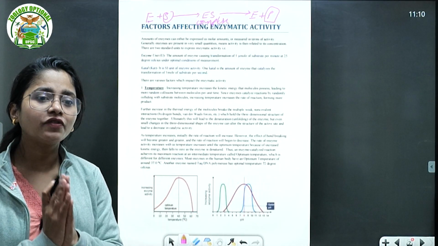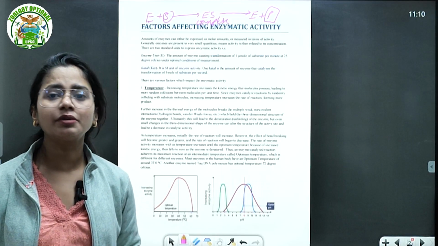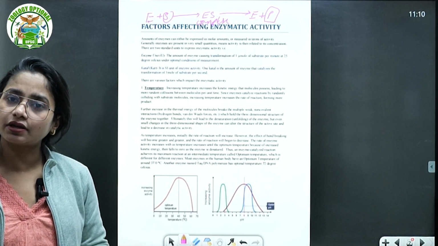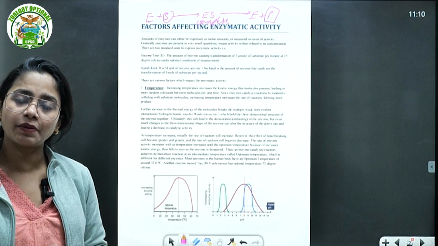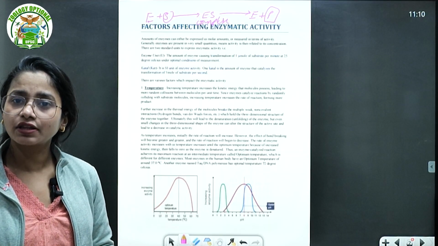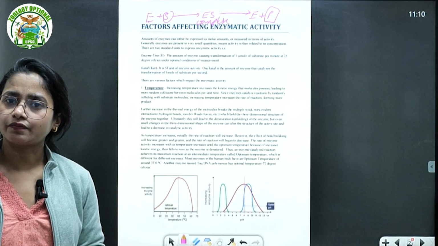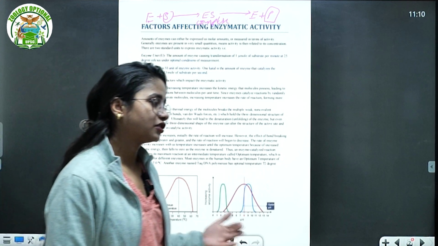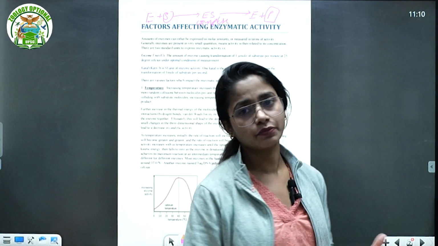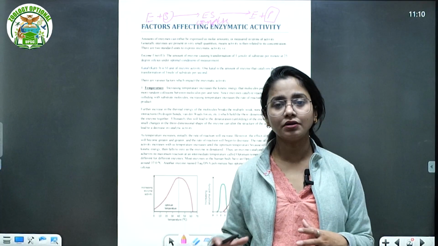To perform any kind of reaction, what are the major things required? Temperature, yes. So many types of enzymes require so many levels of temperature. But of course, we talk generally about the normal temperature.